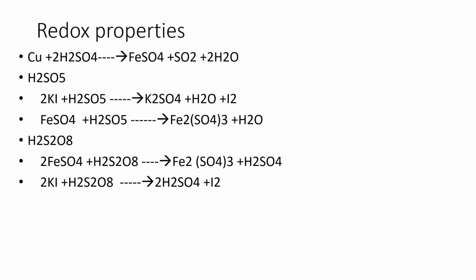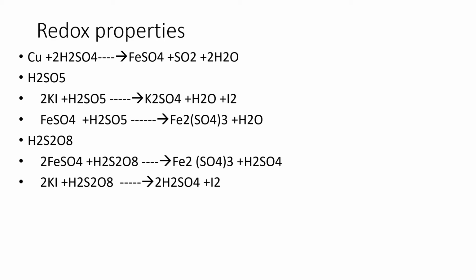In the same way, you can take ferrous sulfate. FeSO4 is known as ferrous sulfate. When treated with peroxysulfuric acid, you're going to get ferric sulfate plus water molecules.